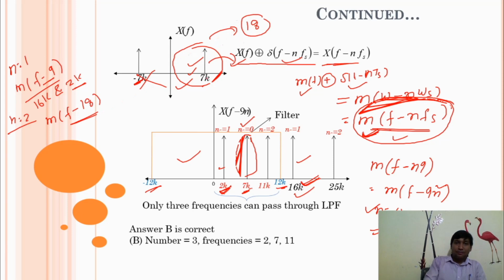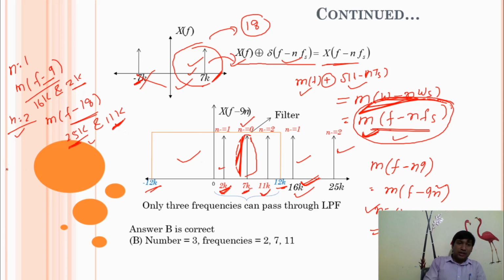So 18 plus 7 is 25k, and the next impulse is 18 minus 7, which is 11k. So we get two impulses: one at 25k and the other at 11k.